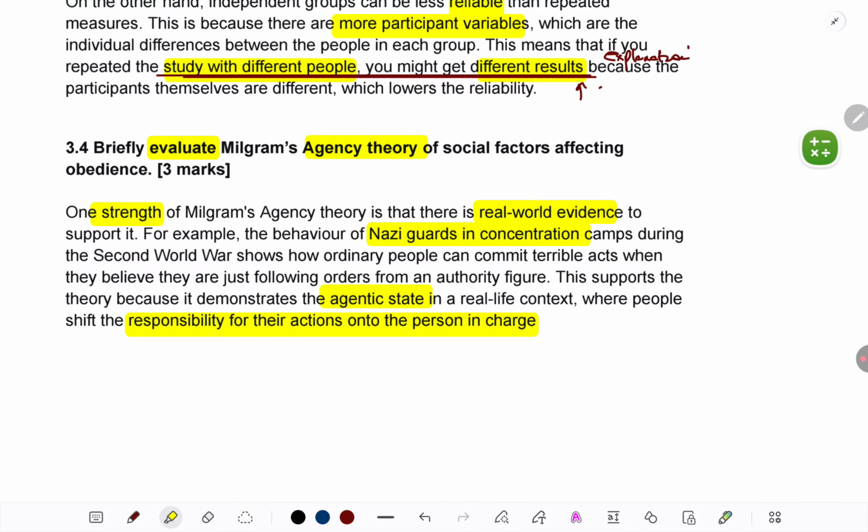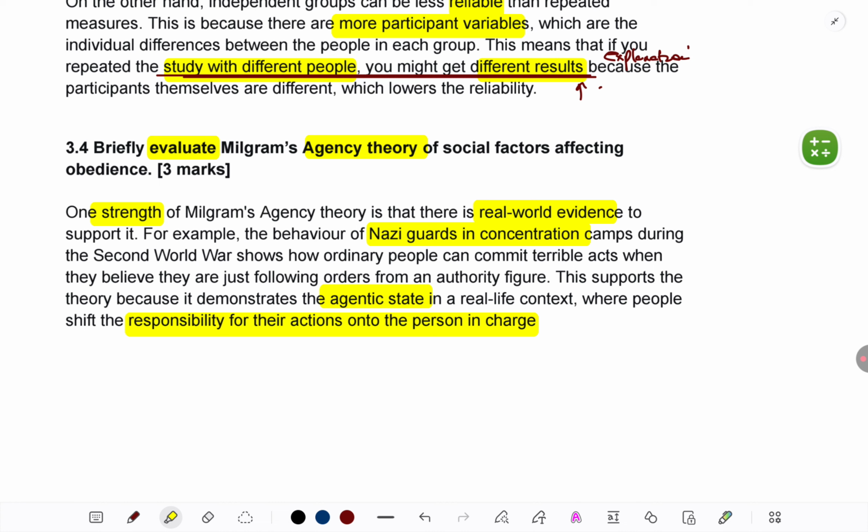So, this has real world evidence to support it. Real world studies have been done of these Nazi soldiers who did the crimes, and they have reported being in an agentic state. And it helps to understand that situation. Otherwise, it's very difficult to understand how so many people could commit atrocities on innocent others. So, this is a strength.